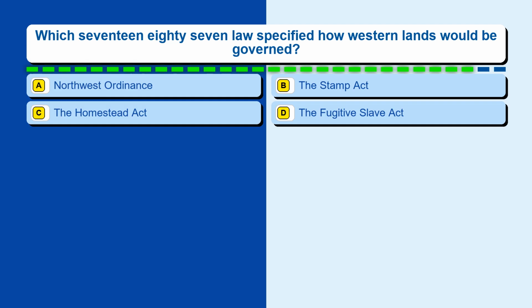Question 97. Which 1787 law specified how Western lands would be governed? Option A, Northwest Ordinance. Option B, the Stamp Act. Option C, the Homestead Act. Option D, the Fugitive Slave Act.